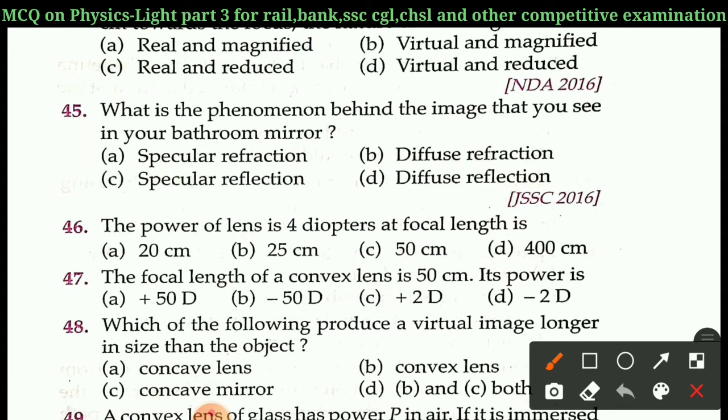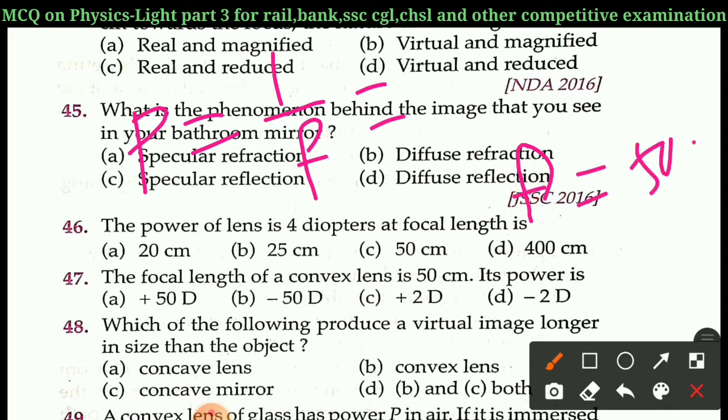Similarly, we know that power P is equal to 1 by F. So here F is equal to 50 centimeter. Now we have to convert it into meter. Now it will be 0.5 meter.